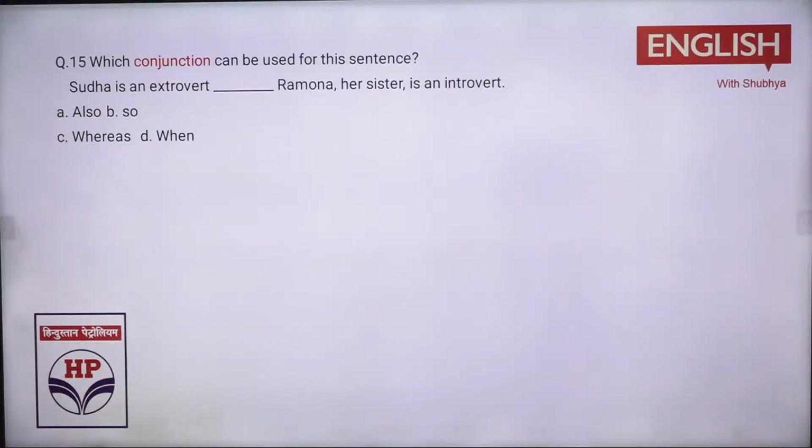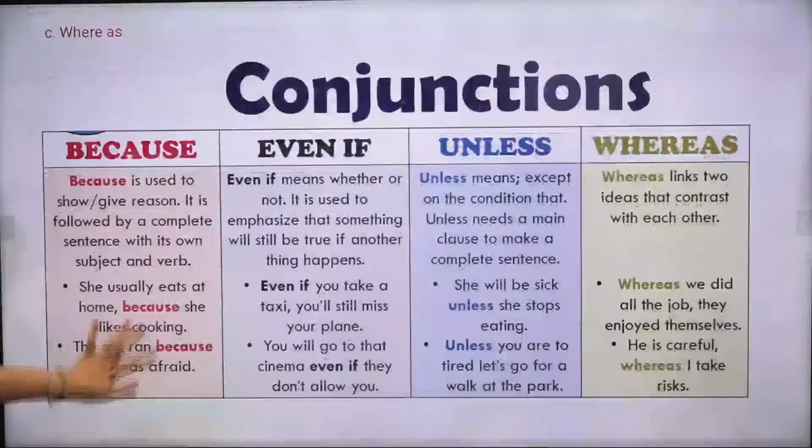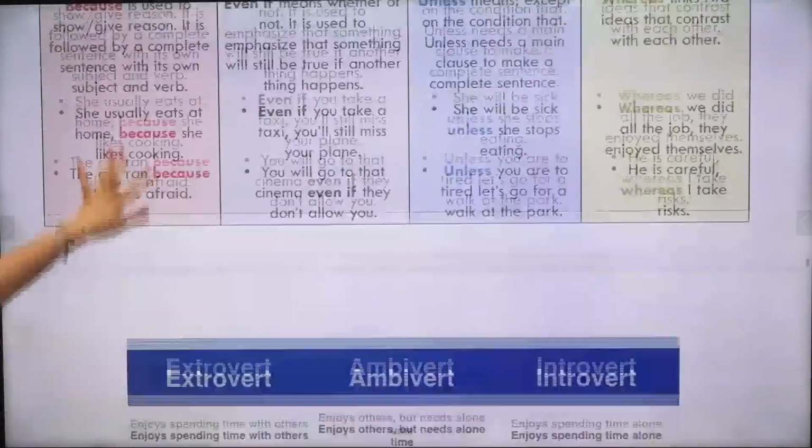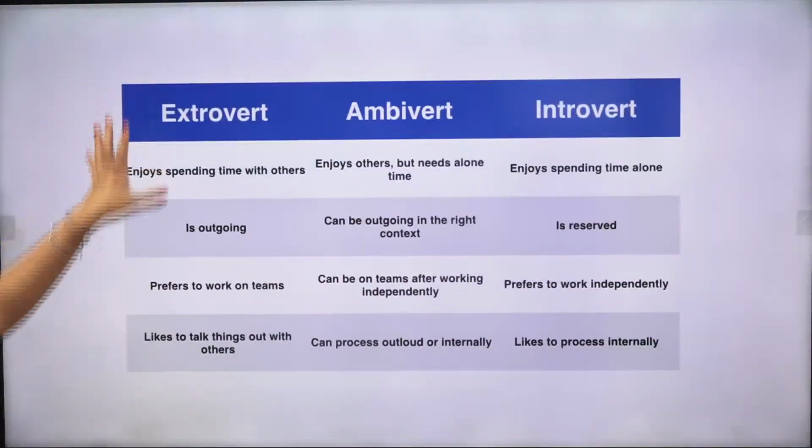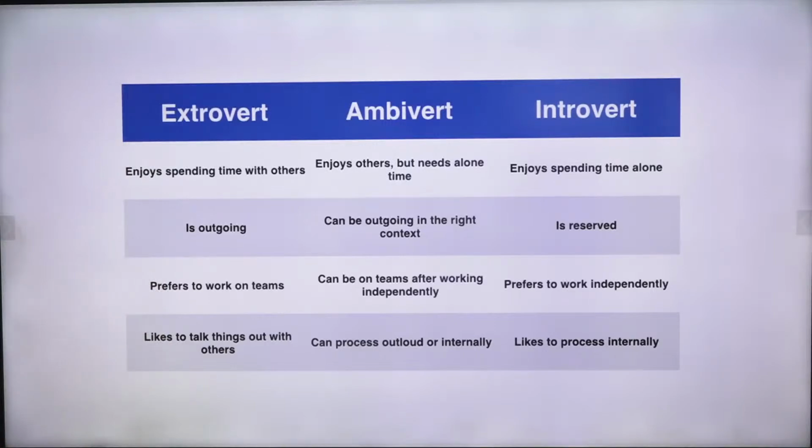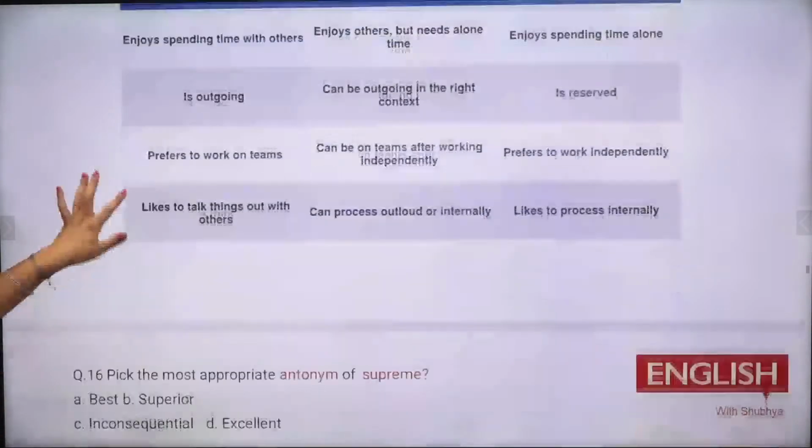Then you have the conjunction: Sudha is an extrovert. Whereas when two statements are given and one statement is giving us a positive idea or something, other statement given is a contradictory idea, so whereas would be used, right? So here I've given discussion of all the rules which were used. Then was personality, vocabulary के लिए आपकी extrovert was a person who is very social, introvert जो बहुत ज़्यादा कम, you can say who is very shy, and ambivert who is a mix of it.